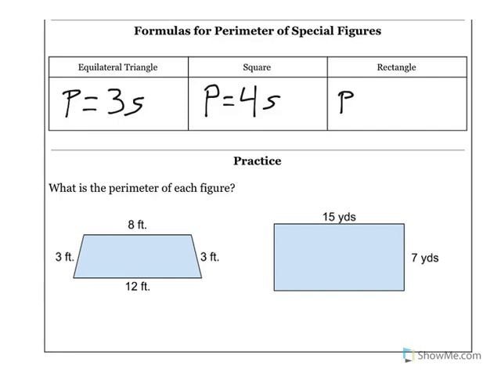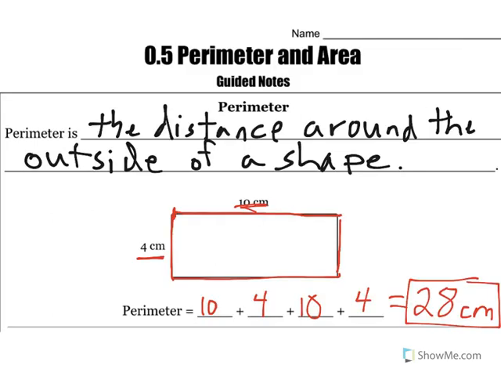This is the formula that you'll probably see the most often, and I would make sure you put this one to memory. It's for a rectangle: the perimeter of a rectangle is 2 times the length plus 2 times the width. I'm not sure why that W is not coming in. 2 times the width. You can see that from our figure here.